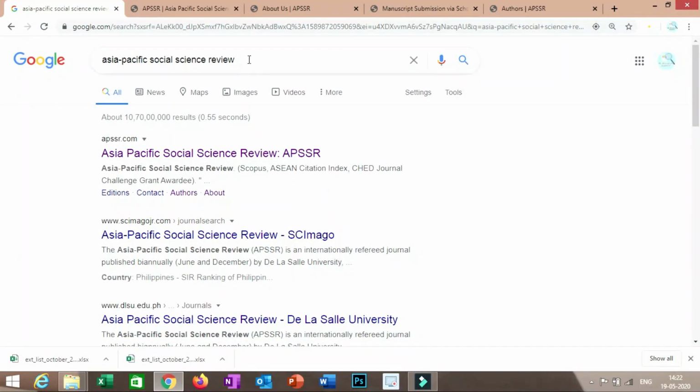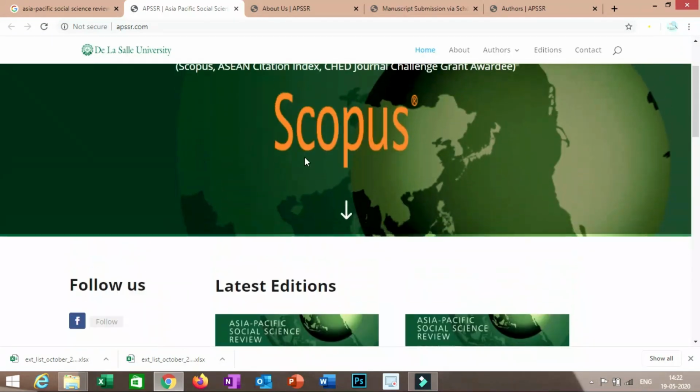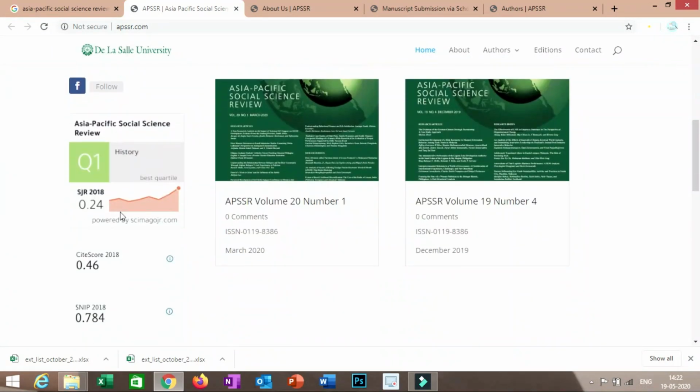The next journal is Asia Pacific Social Science Review. This is the home page of the journal. It can be called APSSR. It is clearly written here, Scopus. The SJR of this journal is 0.24, the SNIP is 0.78, and then the CiteScore.